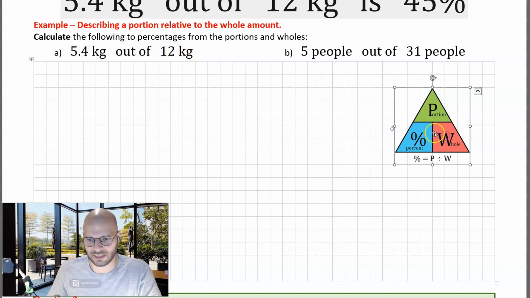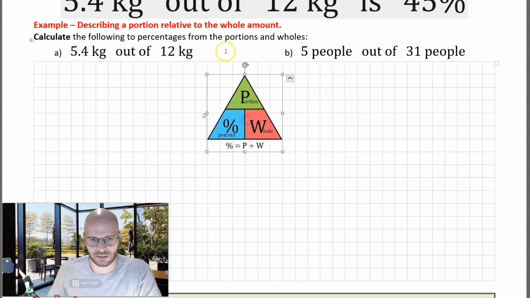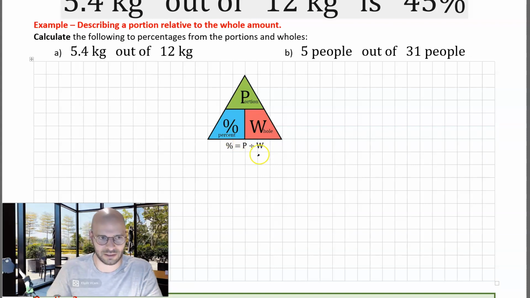To do this calculation, we refer to our triangle over here. We have three quantities represented in this triangle. We have a portion, a percentage, and a whole. In this instance, we want to calculate the percentage. To do this, we're going to use the portion, and we're going to use the whole. The relationship here is that the percentage is going to be equal to the portion over the whole amount. Or in other words, the percentage is equal to the portion divided by the whole amount.